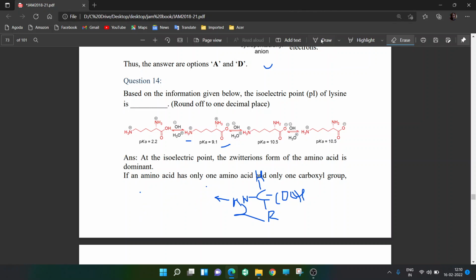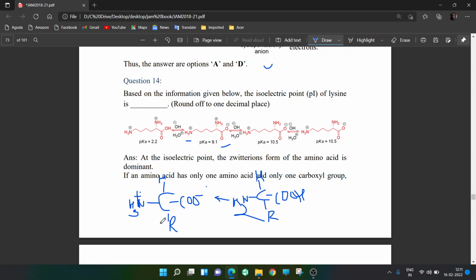So you have a zwitterion something like this. There is a carbon here. You have COO minus, and NH2 picks a proton from the COOH and it becomes NH3 plus. And you have your H here and you have R here.